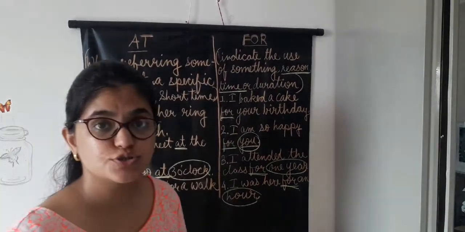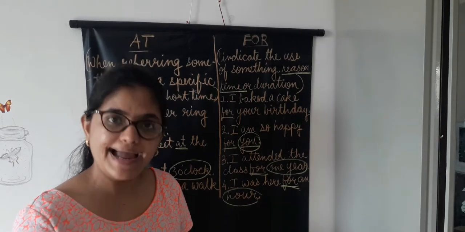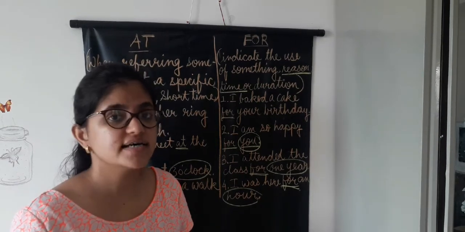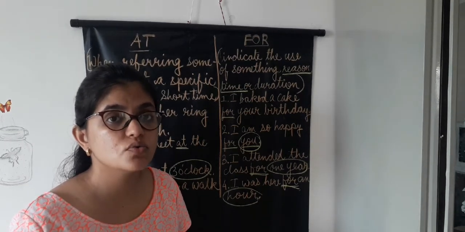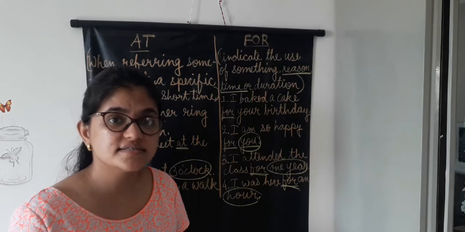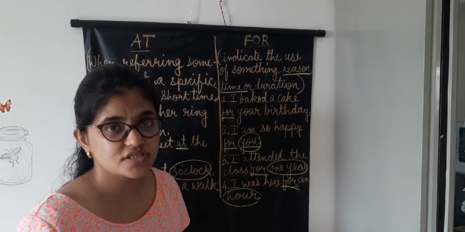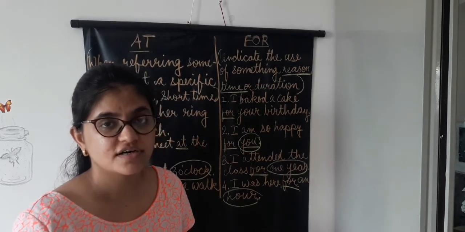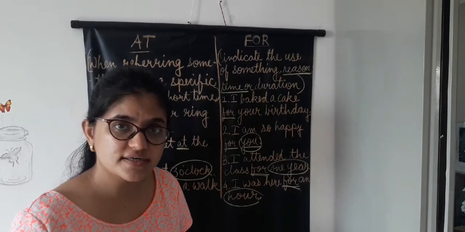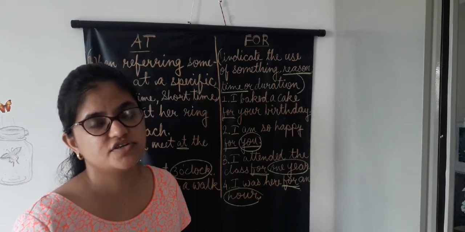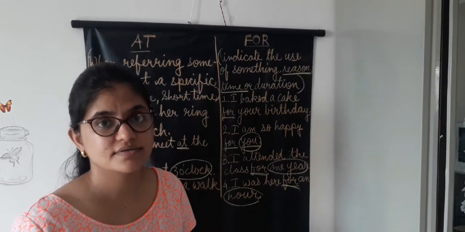I hope this is clear to you. So we are done with 4 prepositions: on, in, at and for. Exercises related to it I will give you as homework. It is very important to do other exercises besides your textbook, because this is not that easy. There are many prepositions left. So please do your homework. And if you don't understand, I will try to make another video which will make it easier for you. Please tell me. Thank you.